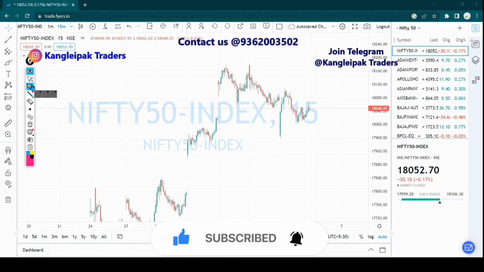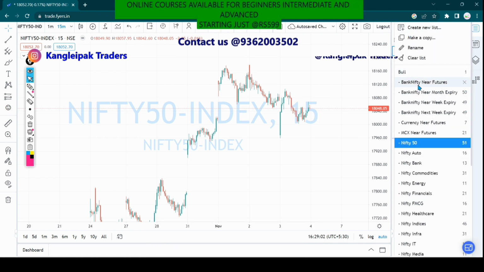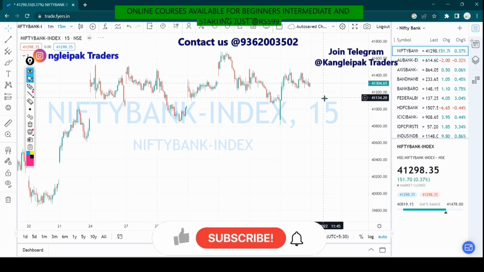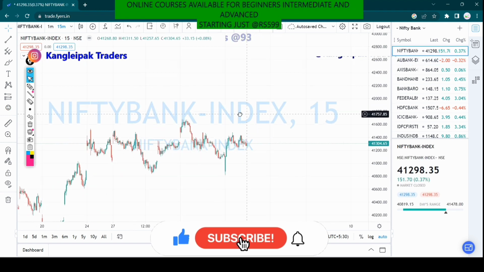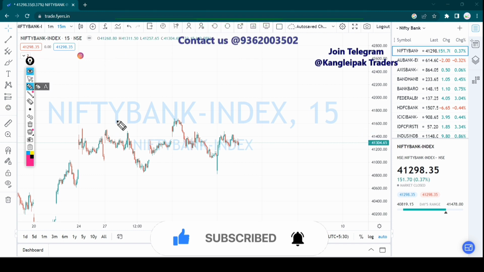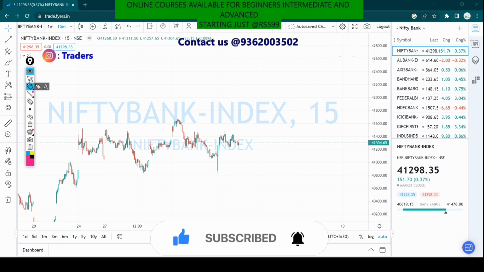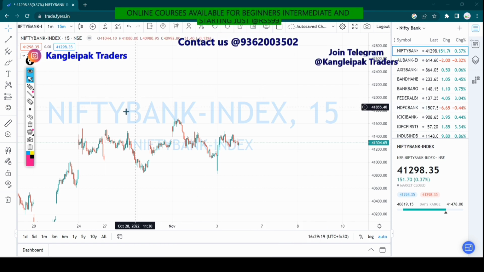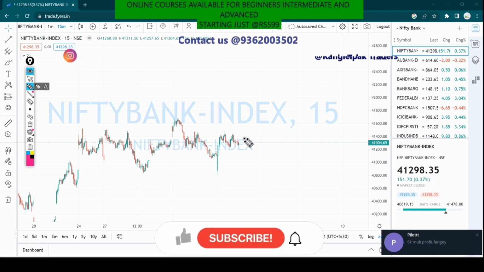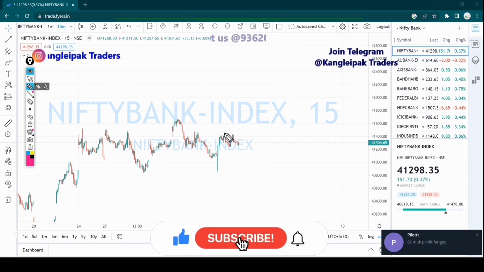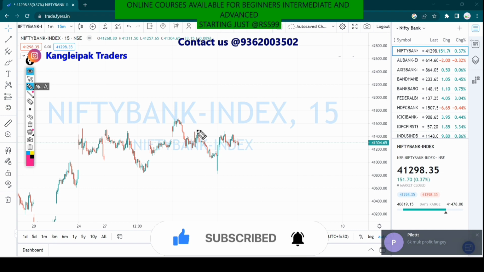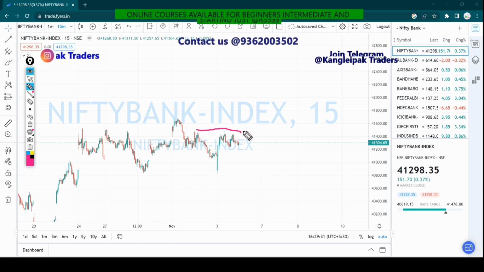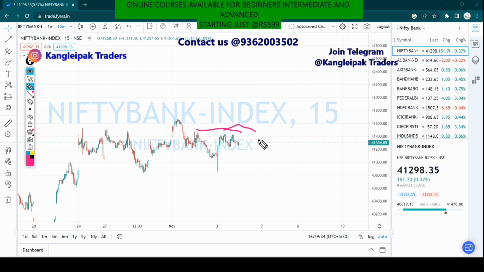Let's look at the Nifty Bank chart. Okay, so this is the chart for Nifty Bank. Nifty Bank looks very interesting, and the closing was so good. If it opens flat in the range of 41,400, then until and unless it gives a closing above 41,480 or above 41,500, we are not going to trade anything in this range.